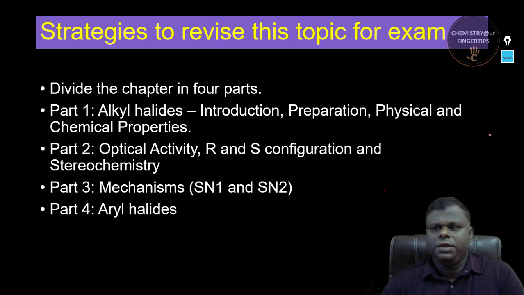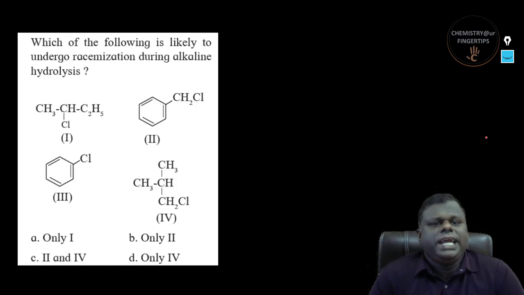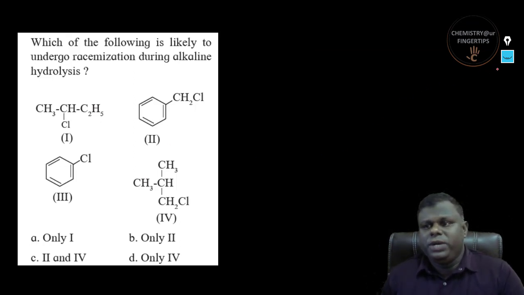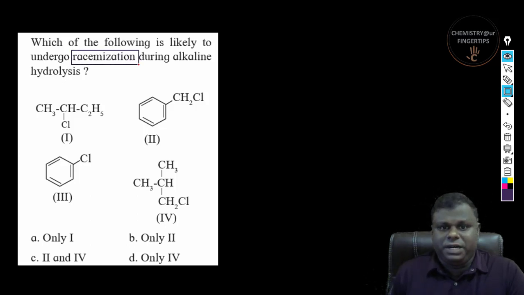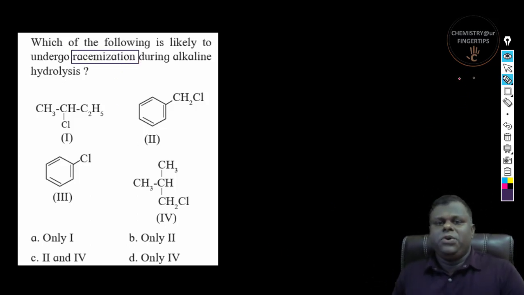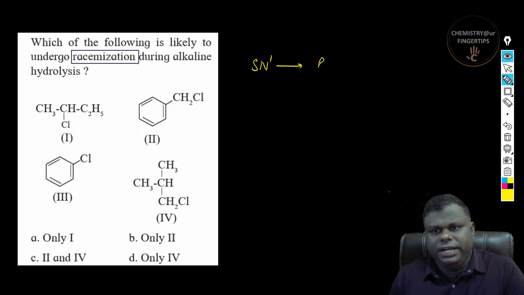Okay, so we have the first question. Which of the following is likely to undergo racemization during alkaline hydrolysis? This is one among the MCQs. This question is talking about the racemization part. You already know racemization normally occurs in an SN1 reaction, wherein you get retention plus inversion, approximately 50% retention and 50% inversion.